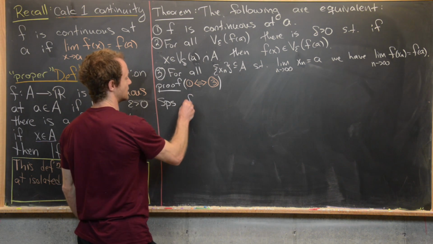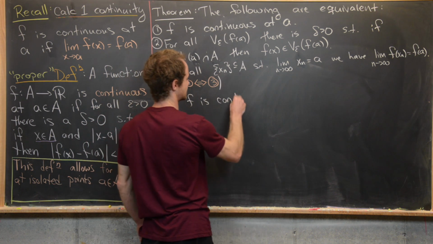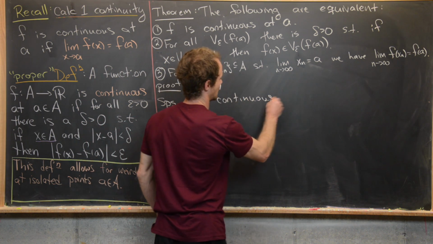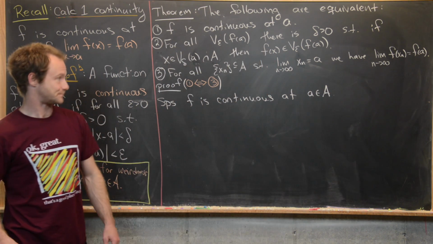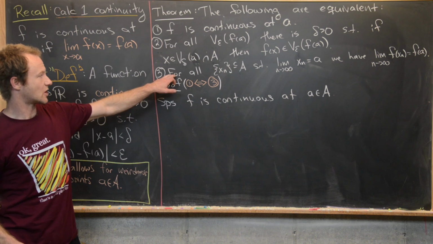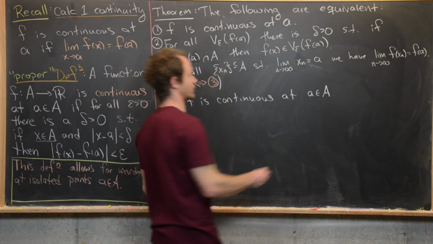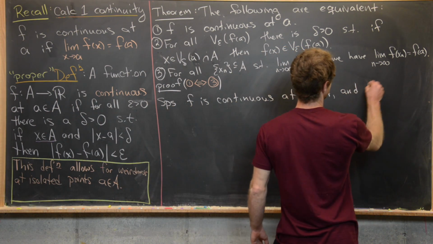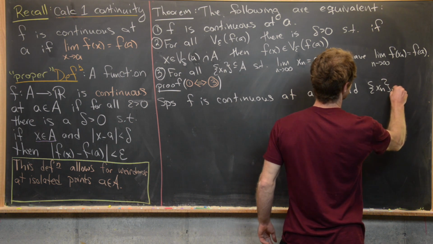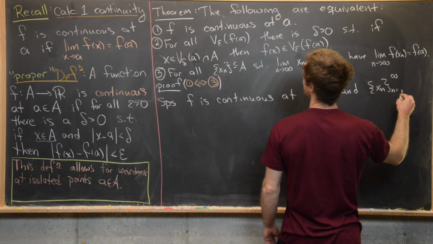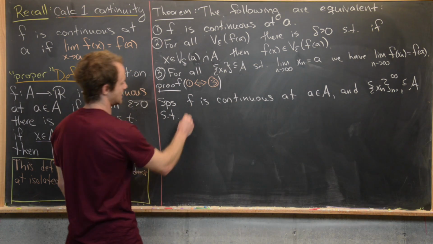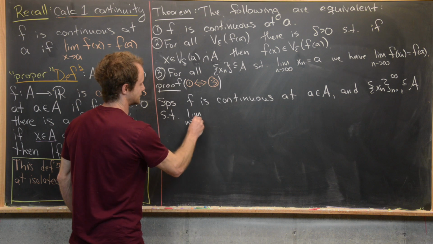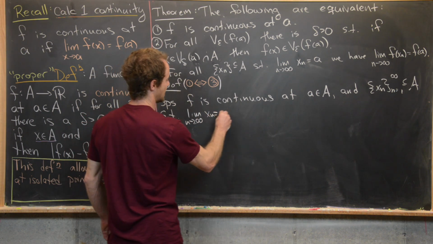In other words, we want to suppose f is continuous at some point a in A. And then we want to start with the hypotheses of 3. We have any sequence of numbers x sub n from A such that the limit as n goes to infinity of x sub n equals a.